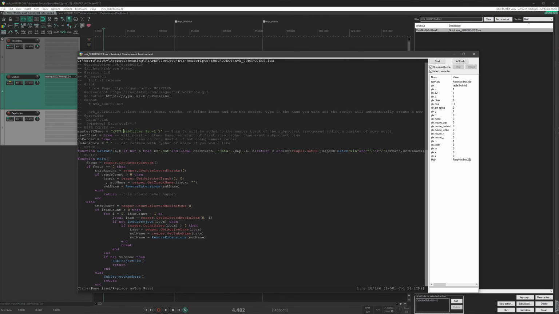Use offset determines how the subproject start time is calculated. If you set it to false, then items in your main project will always be at the exact same time as the subproject. Do render: if you set this one to false, then it won't automatically render your subproject when you run the script. This might be handy if you are choosing to use automatic renders when you switch tabs or when you save your subproject. Underscore is just for the naming of the variations. If you're using NVK folder items, you can change this setting there, and it will be based on your setting for that.